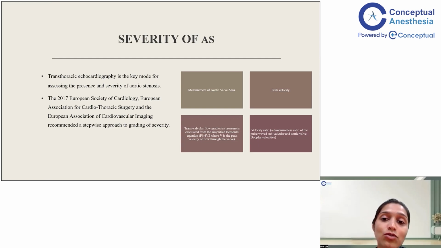When we were doing MD, we never had to go into the details of echo of AS, but at the same time we were never asked questions about TAVI either. Now, because cardiac anesthesia has become an equally important part of general anesthesia and MD anesthesia, it is important that you all understand the basics of echo. That is why I have gone into the details of echo in every lecture of mine, so you are at least oriented as to what needs to be seen in your echo report when you get a patient with a cardiac condition.